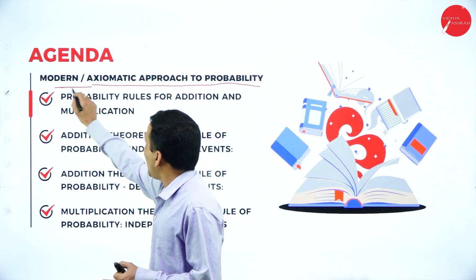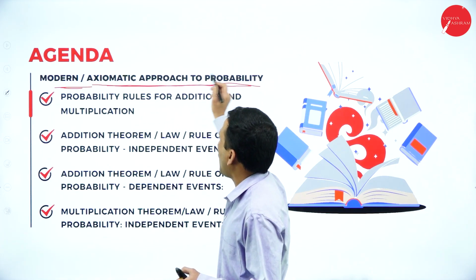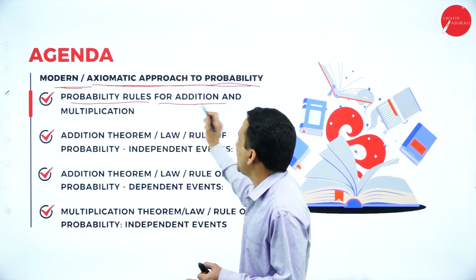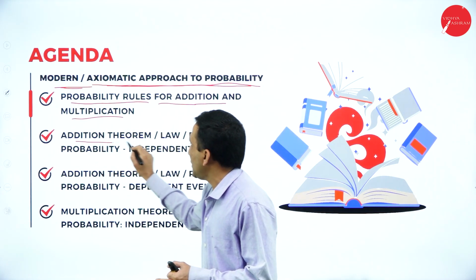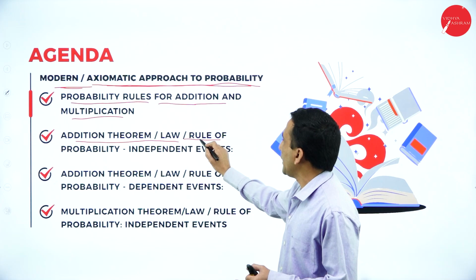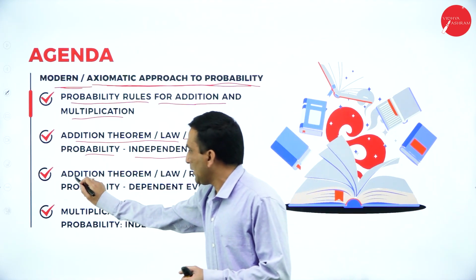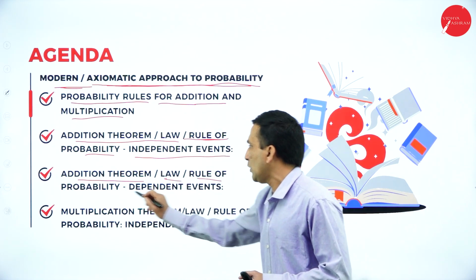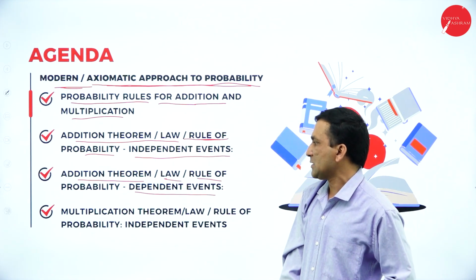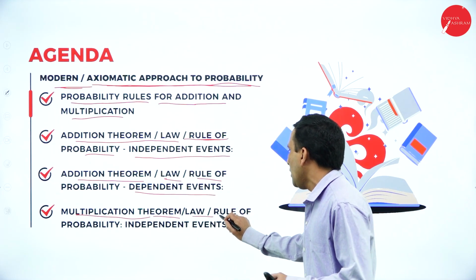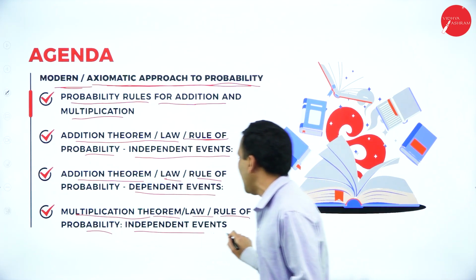Under the modern and axiomatic approach, the first one is the probability rule for addition and multiplication. So the addition theorem or law of probability for independent events, then the addition theorem or law for dependent events. The last one is the multiplication theorem, or law or rule of probability, for independent events.